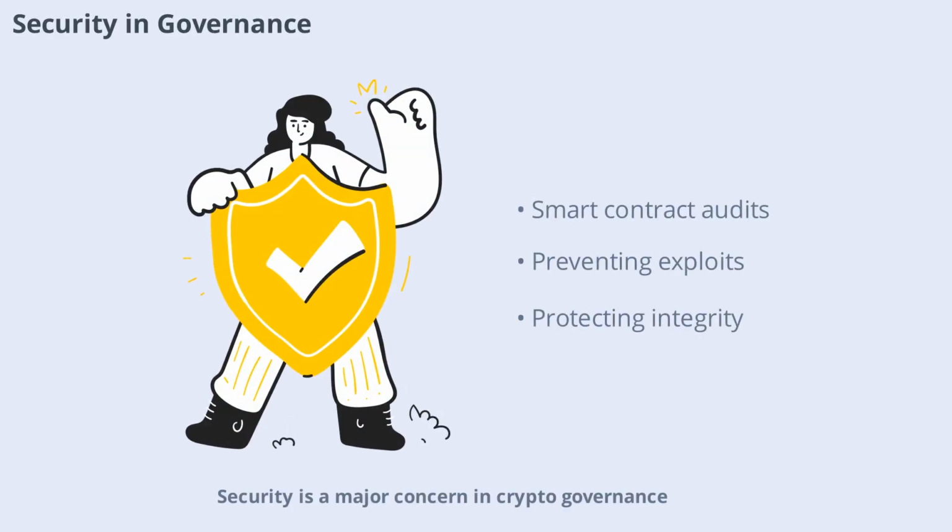Security is a major concern in crypto governance. Smart contracts and voting systems must be carefully audited to prevent bugs and exploits. Attacks on governance processes can have serious consequences, including loss of funds or network instability. Security best practices, such as code reviews and bug bounties, are essential for protecting the integrity of governance systems.